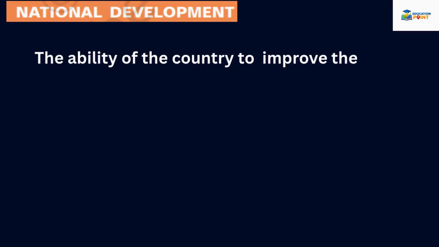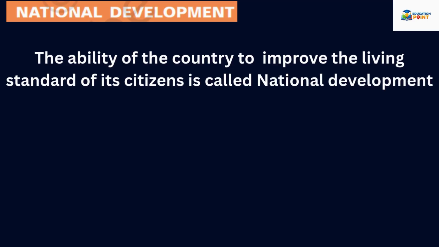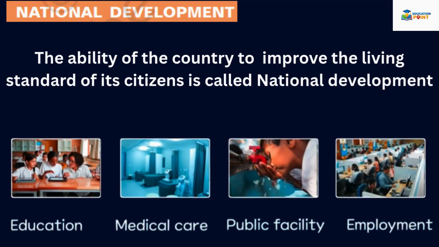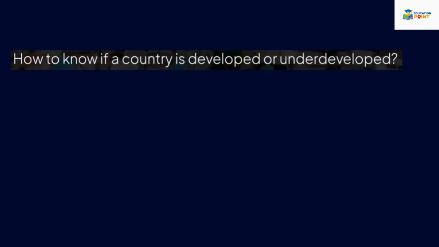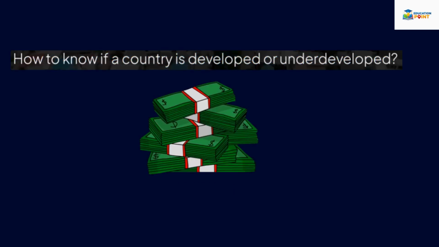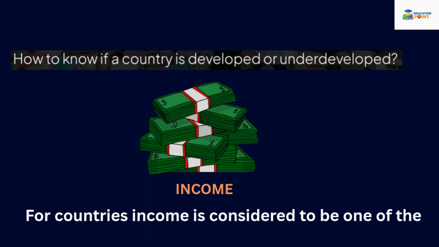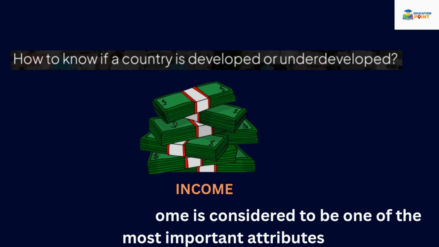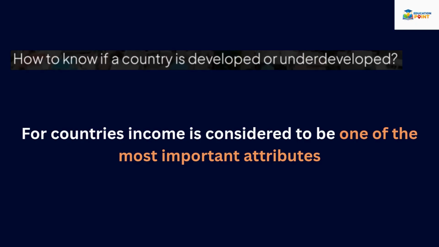So how will we define national development? It is the ability of the country to improve the living standard of its citizens, like by providing education, medical care, public facilities, employment. How to know whether a country is developed or underdeveloped? The answer is income. Each country's income decides its development. So we can say that for countries, income is considered to be one of the most important attributes. But it is only one of the most important attributes. So when we look at the development of a country, firstly its income is seen.